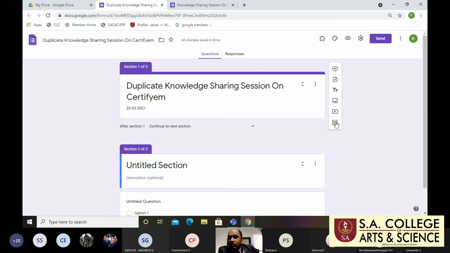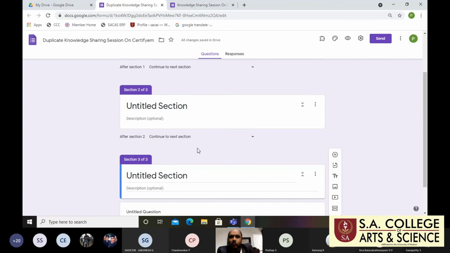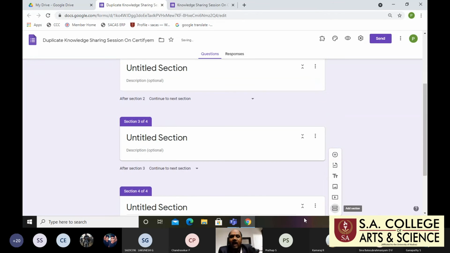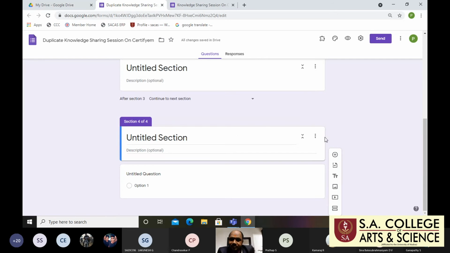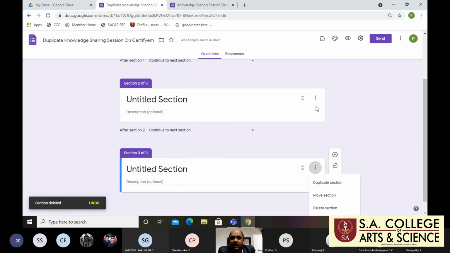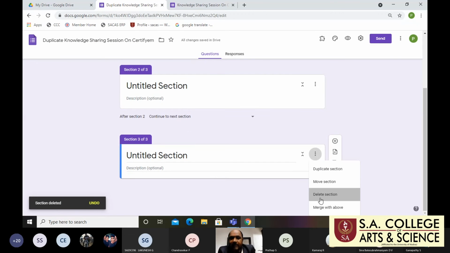So section 1, section 2. I am using this equal symbol icon to separate the two sections. If you want only one section, you use only one section. A number of sections can be added. If you click this icon, you can add more sections. If you do not need these sections, you can simply click and delete.